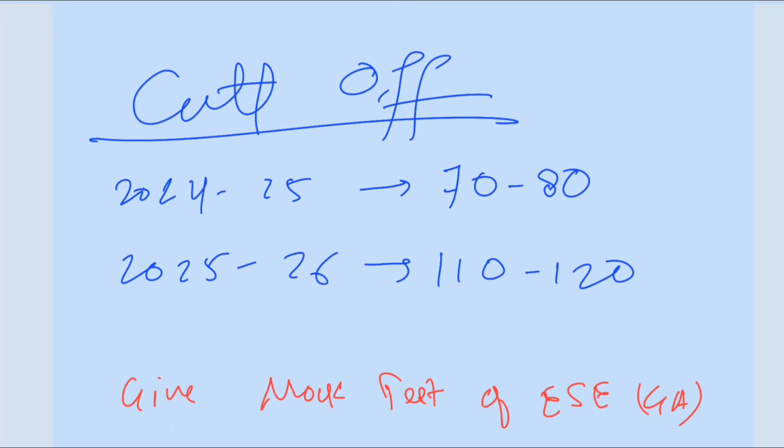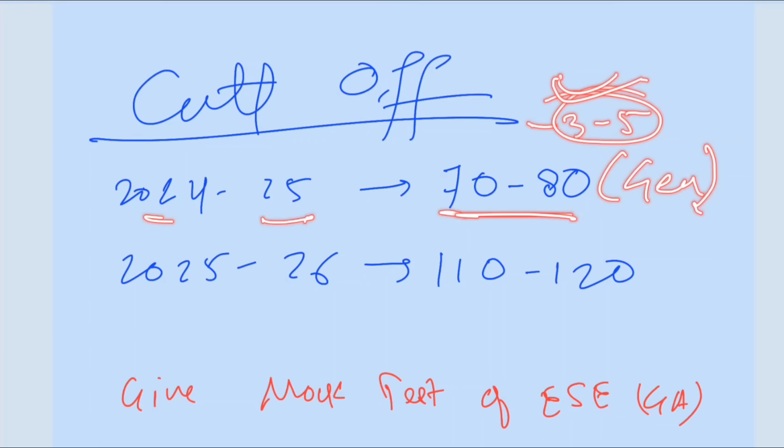Now comes the second most important part. This is called the cutoff. Officially, the cutoff for 2024-25 was 70 to 80 for the general category. Now if you want to know about the OBCs and SC/STs, reduce at least 3 to 5 marks from it.